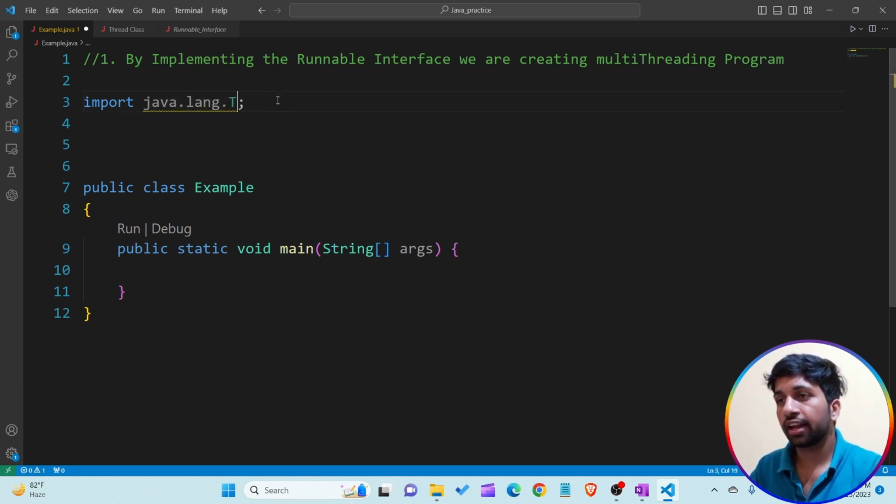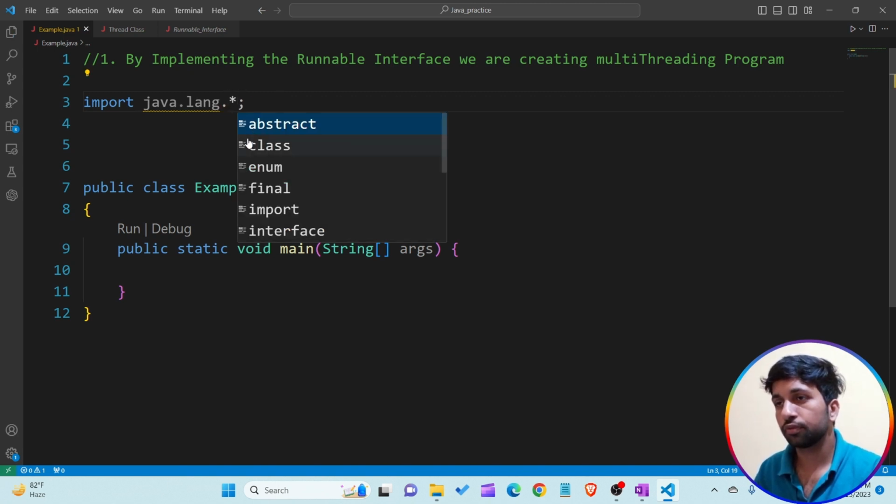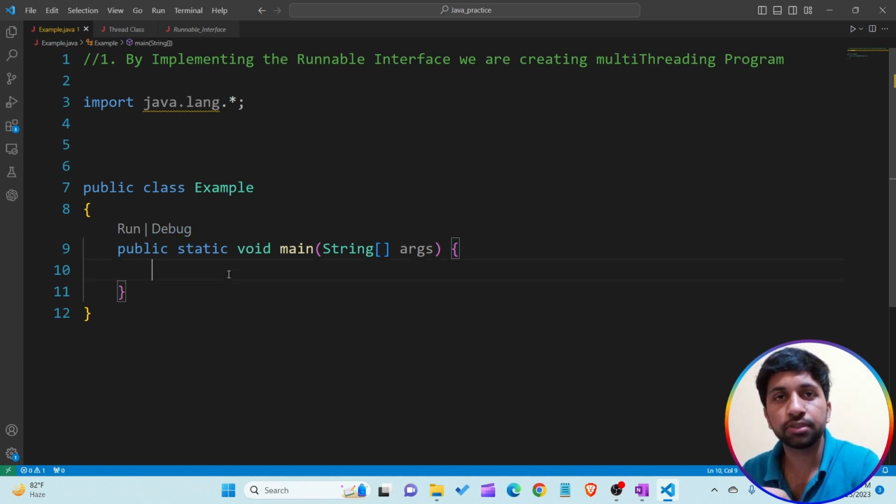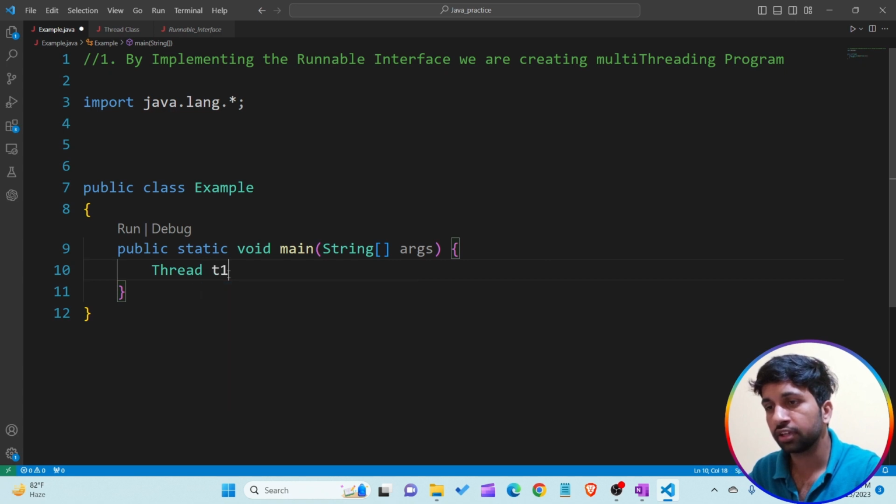So I am writing an asterisk here. Okay, so what is the task I have to do for that? The first step is to create an object of the Thread class. So I am creating the object of the Thread class. The first object is t1, which is the object of the Thread class.